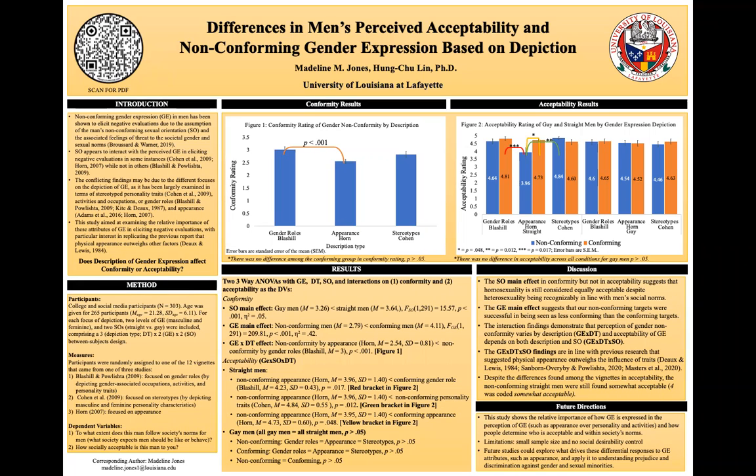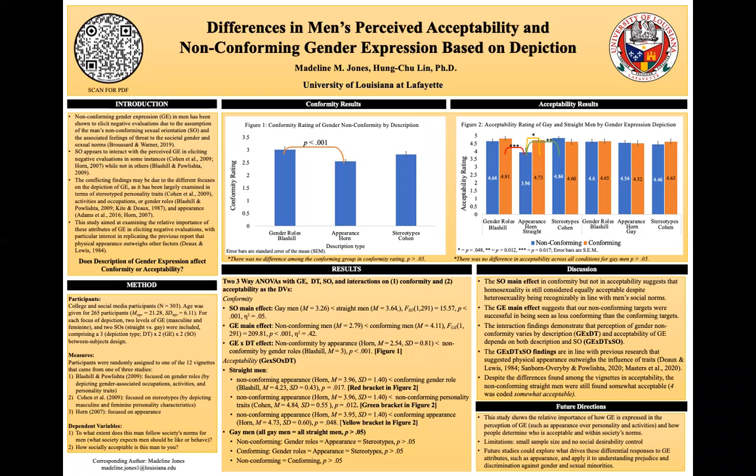Our methods involved 303 participants taken from a college sample and the general public. Each person was given one of 12 vignettes to rate on conformity to male social norms and personal acceptability. The vignettes were chosen to represent our variables of sexual orientation, gender expression, and description type. There are 3 description sets based on their sources, where each set had every sexual orientation and gender expression combination.